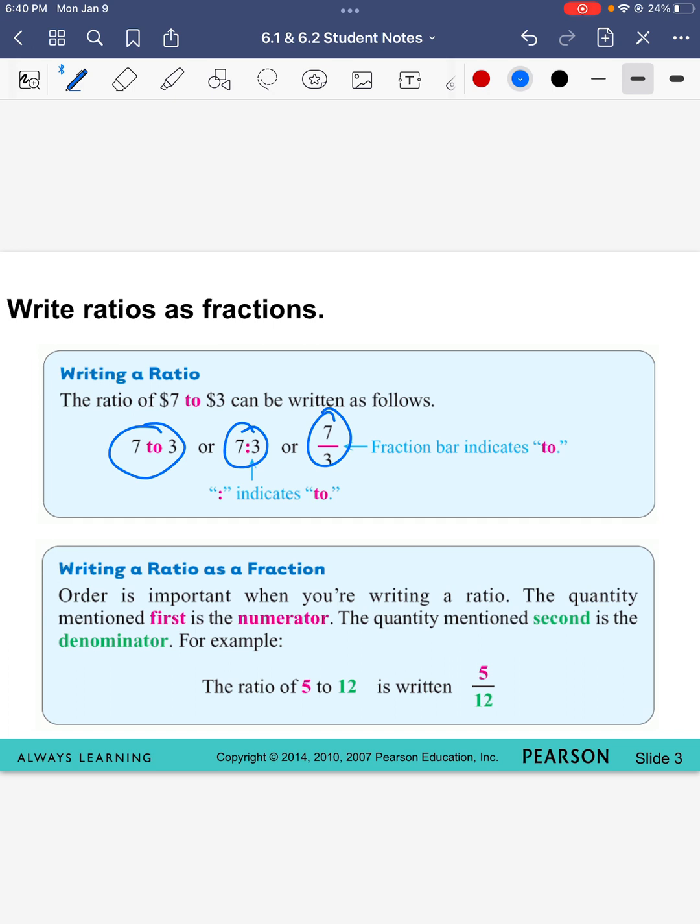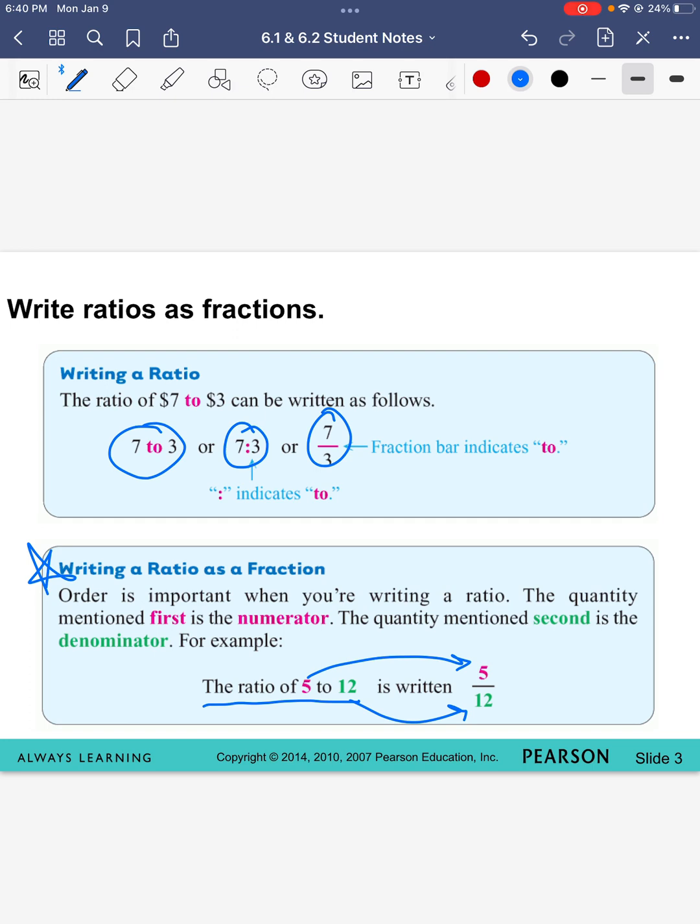Now, something that they mentioned down here, how do I know what number goes first or what number goes in the numerator and what goes in the denominator? We know that by what number comes first in the problem that they give us. So in this one it says find the ratio of 5 to 12. 5 is written first, so it goes in the numerator. 12 is written second, so it goes in the denominator.